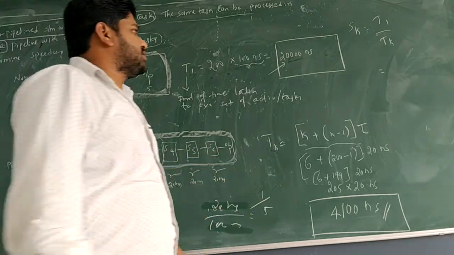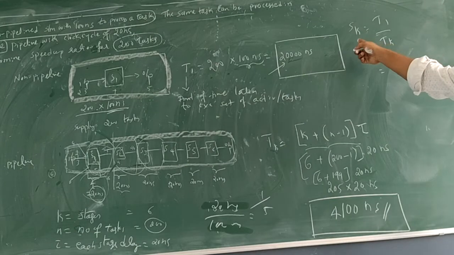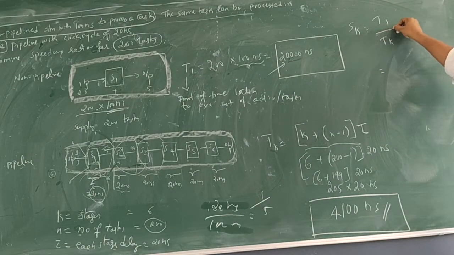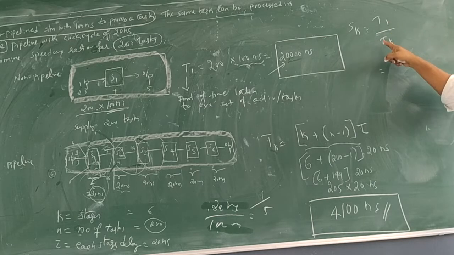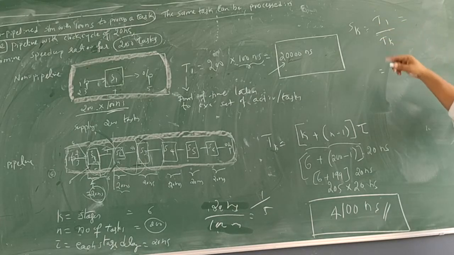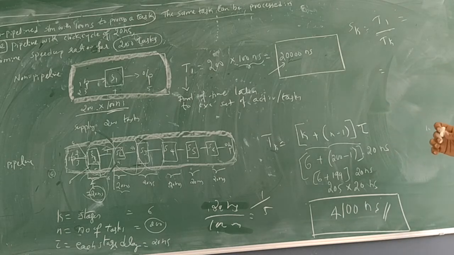Now, what is the formula to calculate the speed up factor? Speed up factor is the time taken to execute the tasks in a single stage divided by the time taken in the k-stage pipeline. Please make sure T1 doesn't mean it is executing only one task. It is executing a set of tasks, but in a single stage.